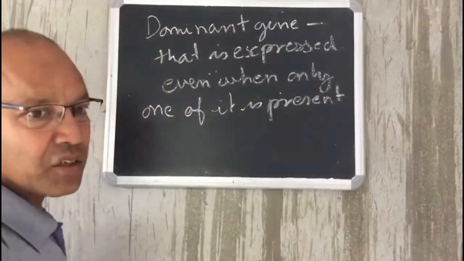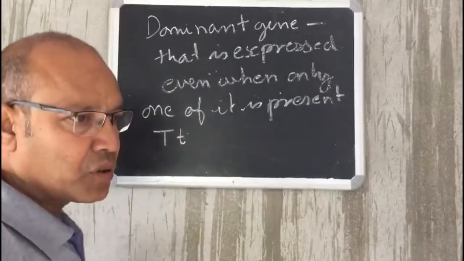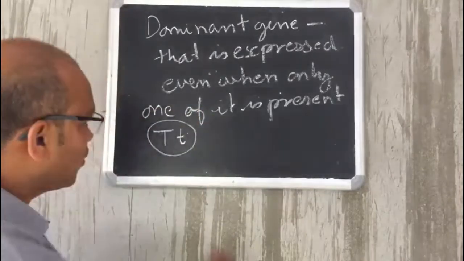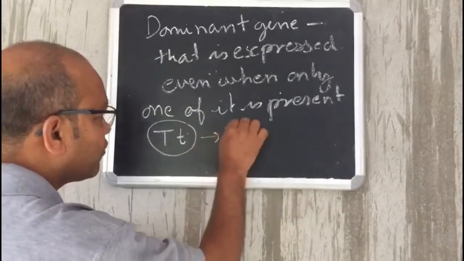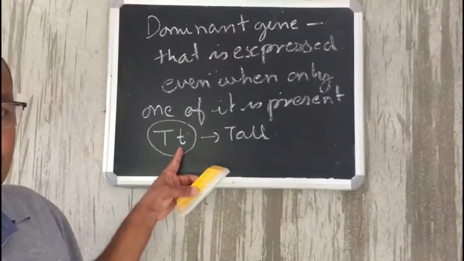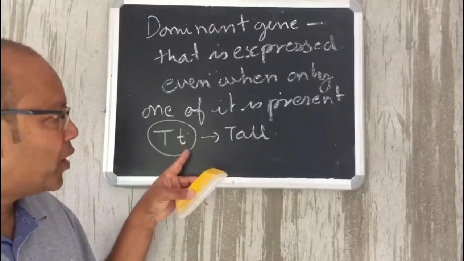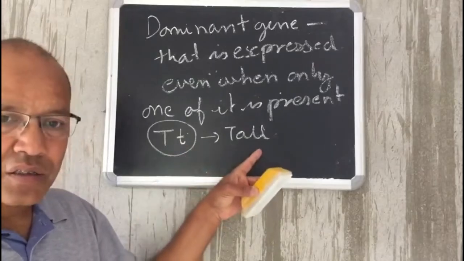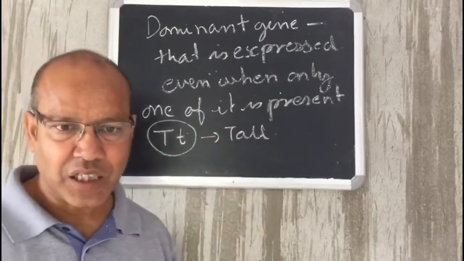Take for example the case of tall and dwarf. Both these are present together, but the expression that is seen from outside is always of tall. Though the other homologous chromosome will have the dwarf gene as well, the outward effect that is seen is only that of tallness. So this tall is known as the dominant gene.